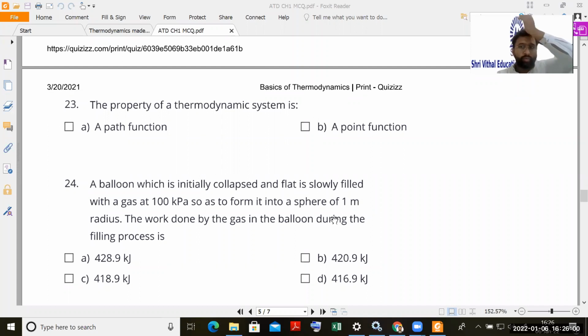Now here you have to take volume of sphere. What is the formula for volume of sphere? So I think it is 4/3 pi r cube, correct? So do the calculation, calculate the final volume, that will be the volume of sphere into pressure 100 kilopascal. So that will give you work in kilojoule, because here we are taking kilopascal. So after calculation, that work should be in kilojoule. So with you, I will also calculate on my mobile.